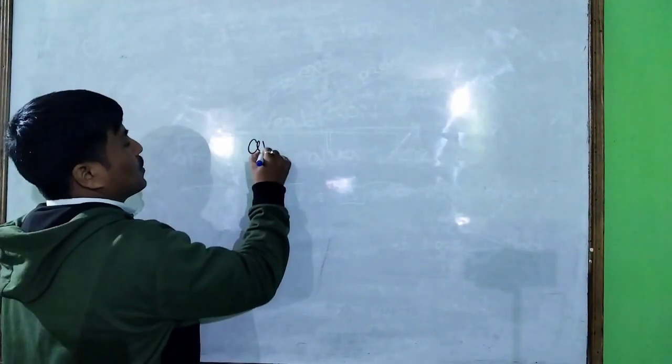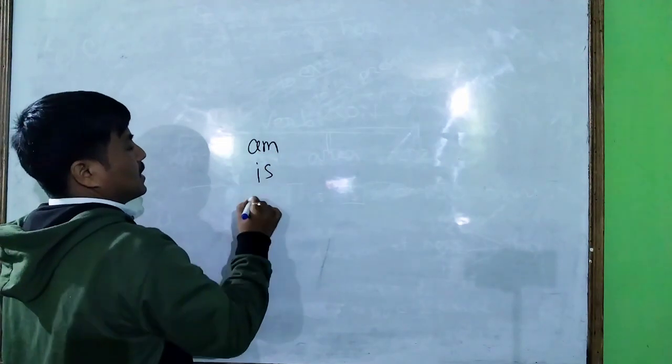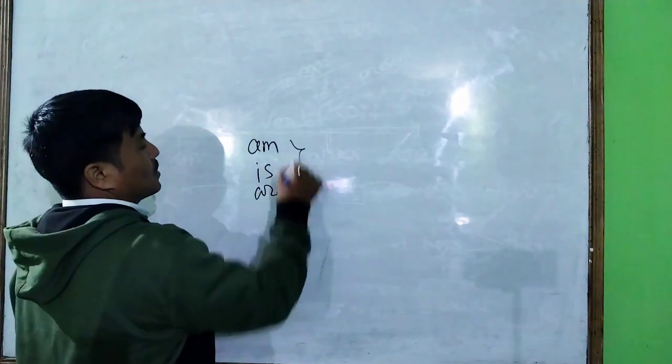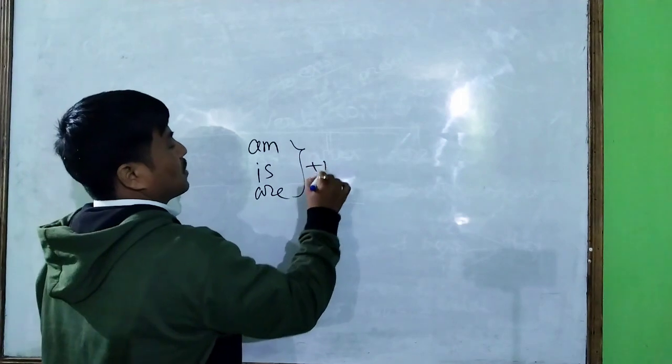So if there is a be verb in a sentence, to make it negative it is very simple. Just add the word not after the be verb. I will show it on the board. If there is am, is, or are, how do we use it? If there is a be verb, we just add the word not.